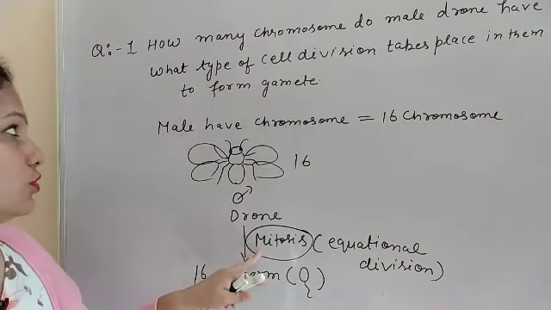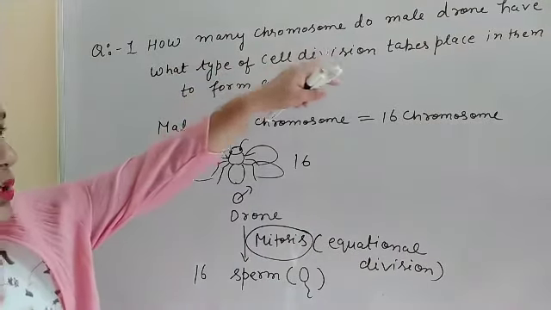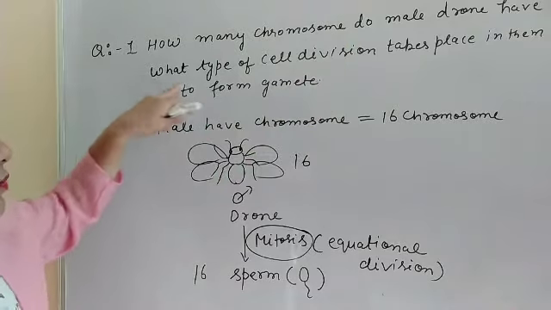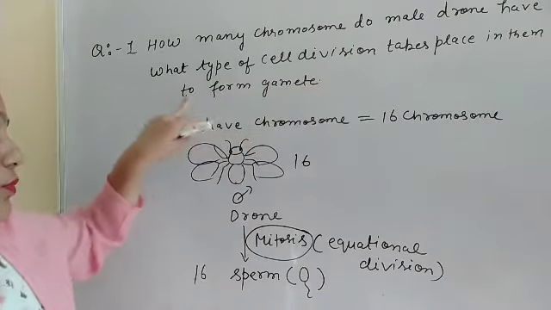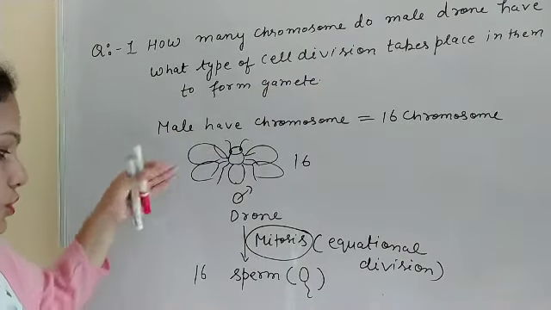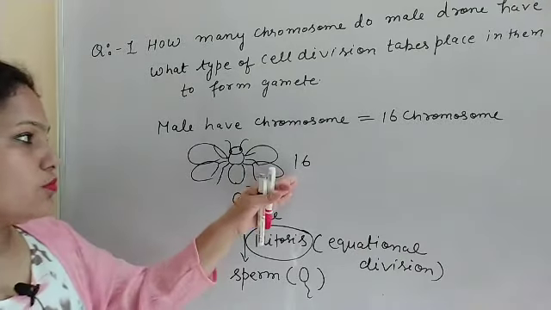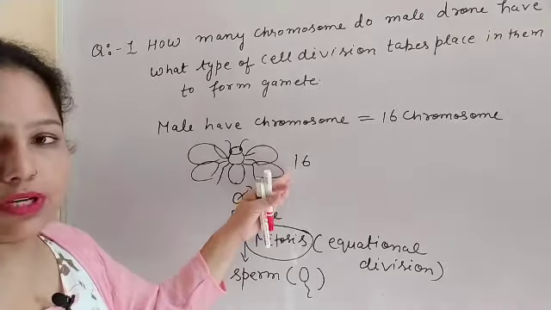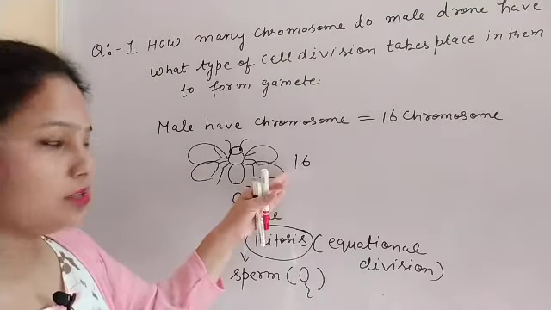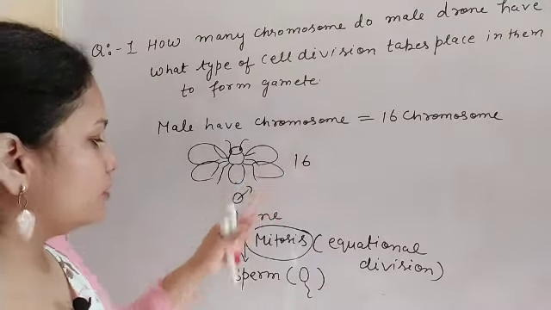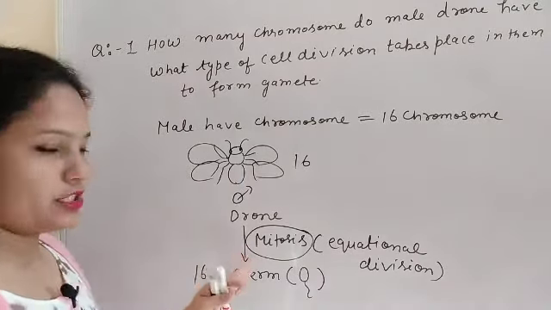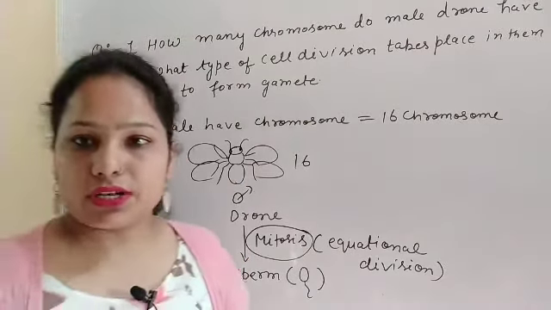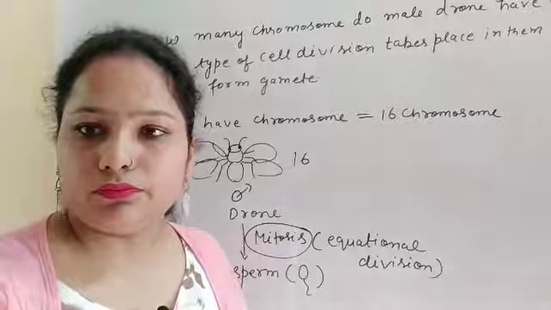So I think you understood how many chromosomes the male drone has, and what type of cell division takes place in them to form gamete. There are 16 chromosomes, because the total diploid number is 32 in the case of honeybee. Half of that, 16, are there, and mitosis takes place in them. So let's take another example.